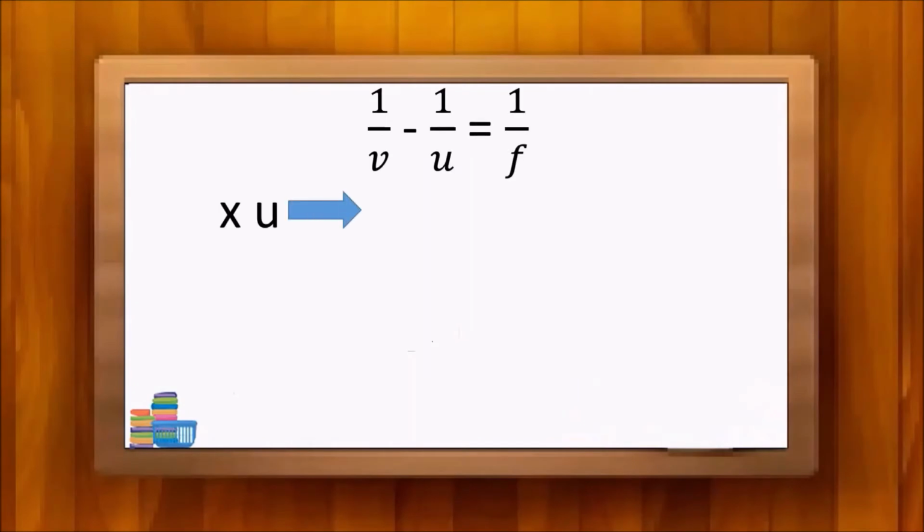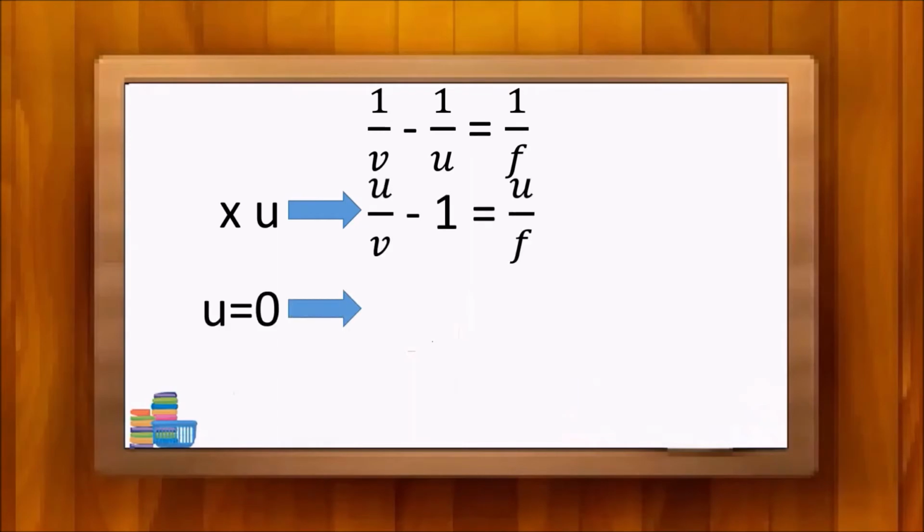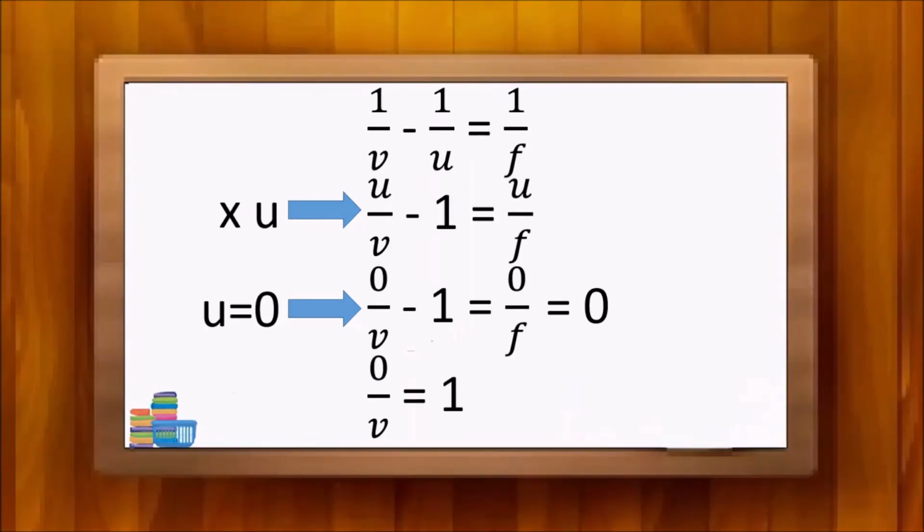I multiply the whole equation by u. Then we can have the equation, u over v minus 1 equals u over f. Then I replace this u with 0. Here it comes: 0 over v minus 1 equals 0 over f. Since f is a finite number, 0 over f equals 0. But 0 over v can't be taken as naught, as we have no idea about the scale of v. Then 0 over v equals 1.